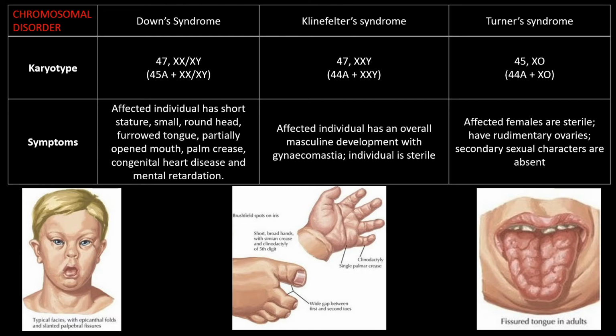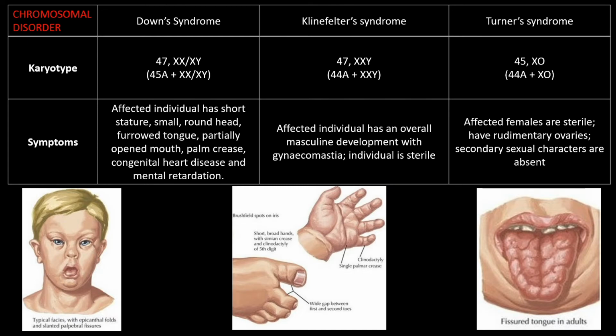The next is Klinefelter syndrome. The affected individual has an overall masculine development with gynecomastia. The individual is sterile. It is observed only in males and there is an additional copy of the X chromosome.